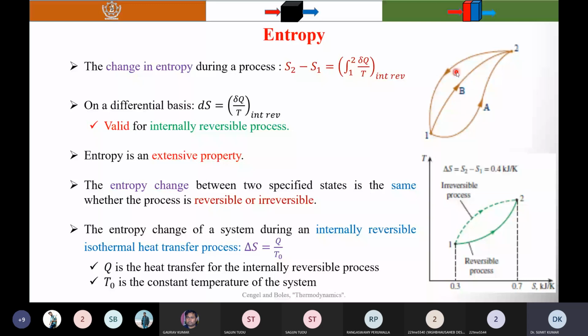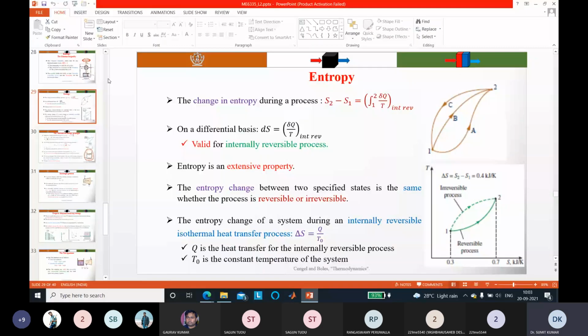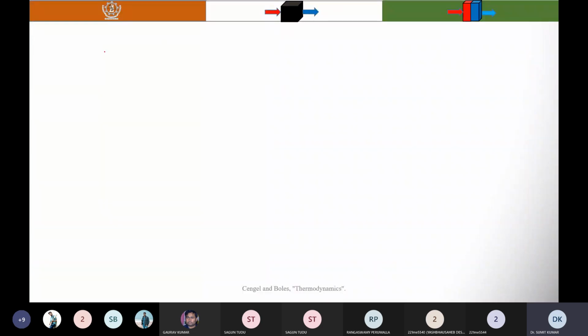So if you remember, in the Clausius inequality, the cyclic integral of delta Q by T equals 0 for a process that is internally reversible or totally reversible.